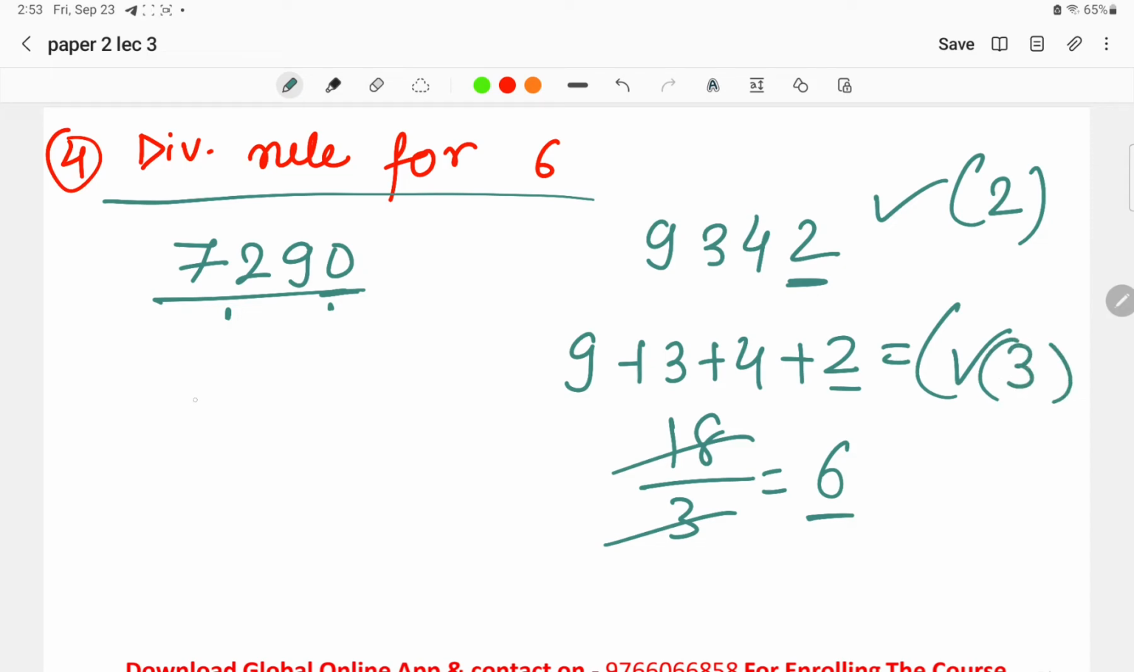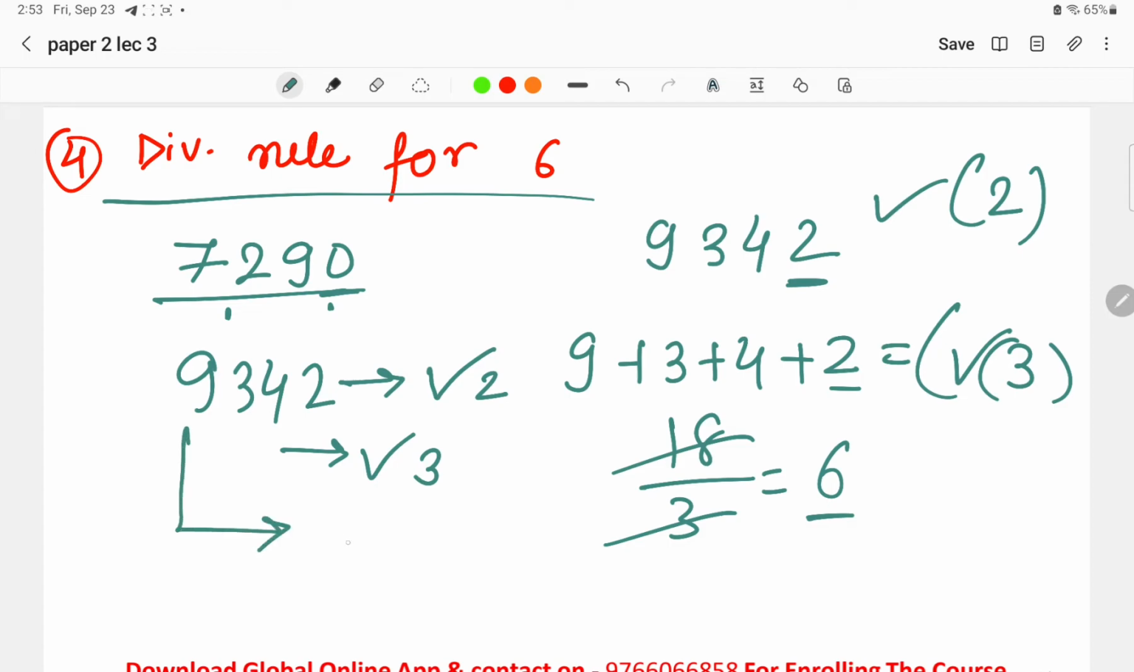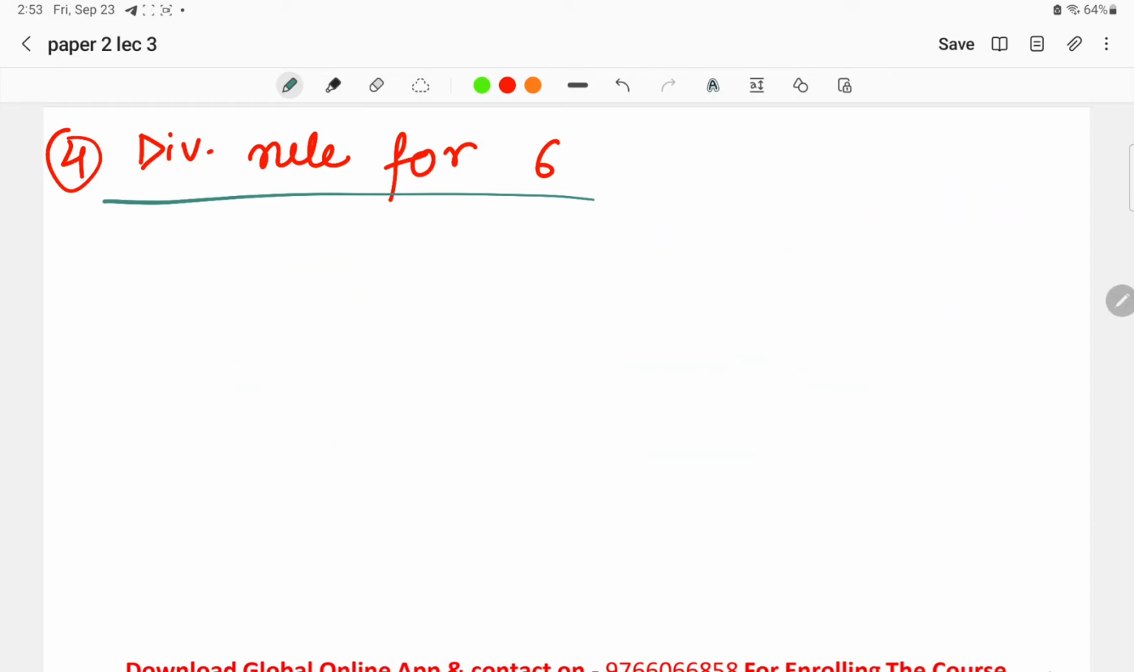So here what we can find is 9342 is following the divisibility rule of 2 also, and it is following the divisibility rule for 3 also. So basically this number will be divisible by 6. Okay, in this way we have to find out the divisibility rule for 6. Okay, one more example.